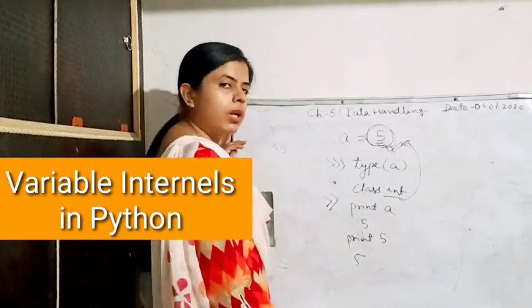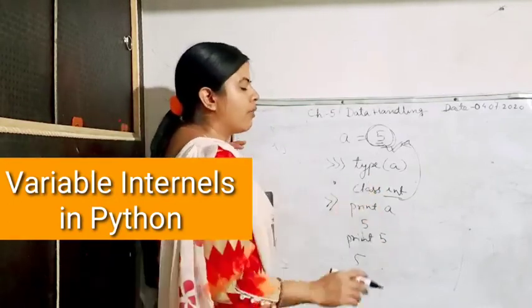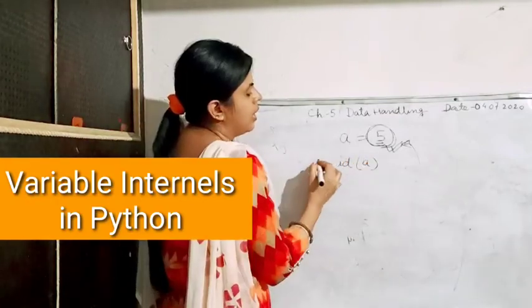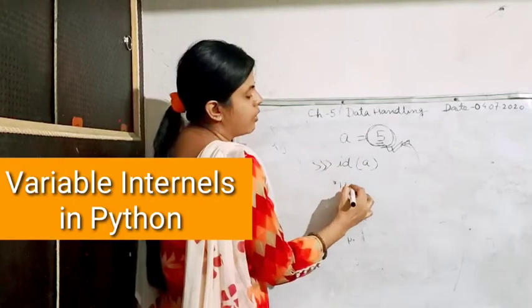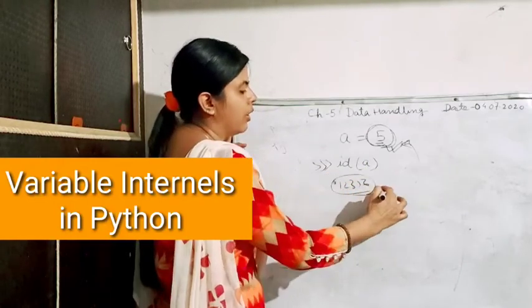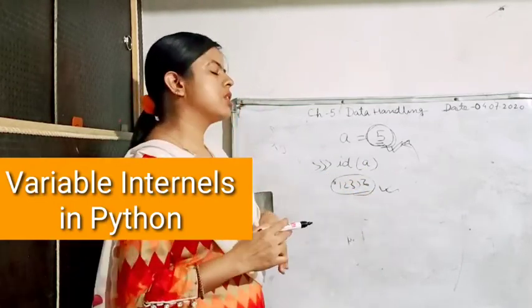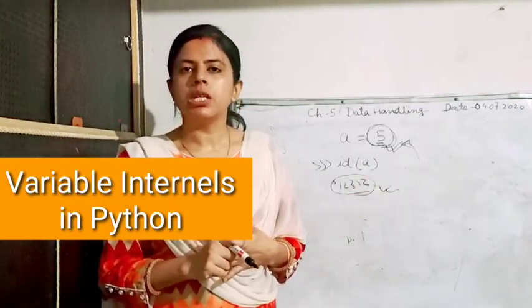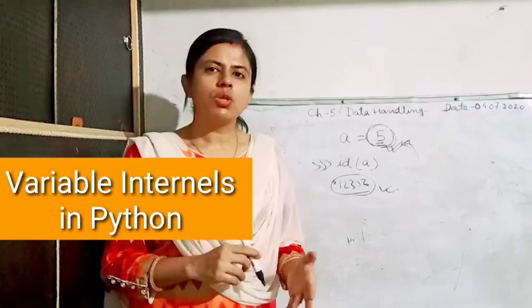Now to check the memory address of this, the same way I will write id and then a. It will give me the memory address here. So whatever the reference of this is, it will give me the address. So this is how the variables or objects can be defined, and what their properties are can be easily checked with Python. So now let's do some practical.